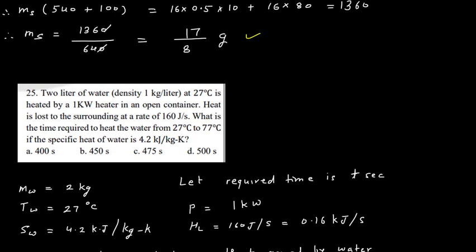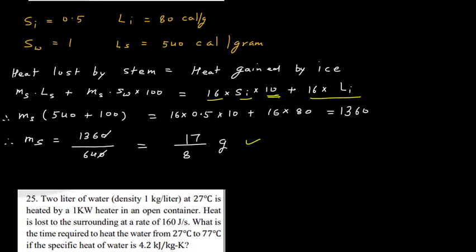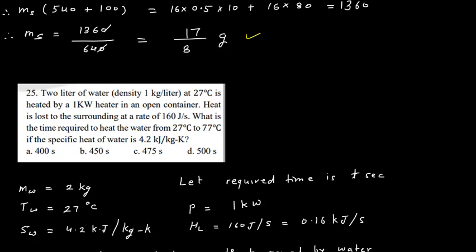2 liter of water at 27 degrees Celsius is heated by a 1 kilowatt heater in an open container. Heat is lost to the surrounding at a rate of 160 joule per second. What is the time required for the heater to heat the water from 27 degrees Celsius to 77 degrees Celsius, if the specific heat of water is 4.2 kilojoule per kg Kelvin?